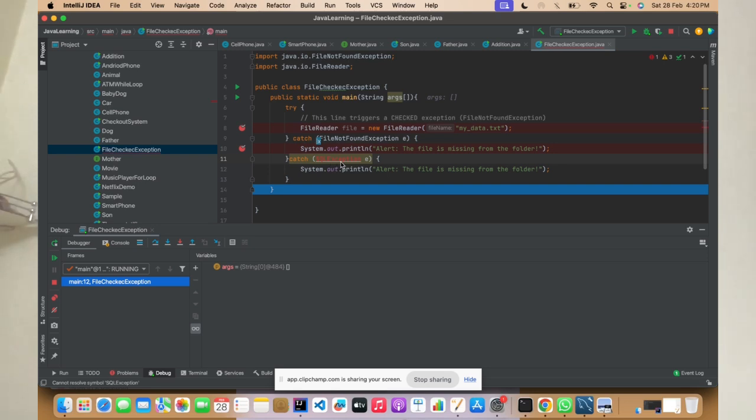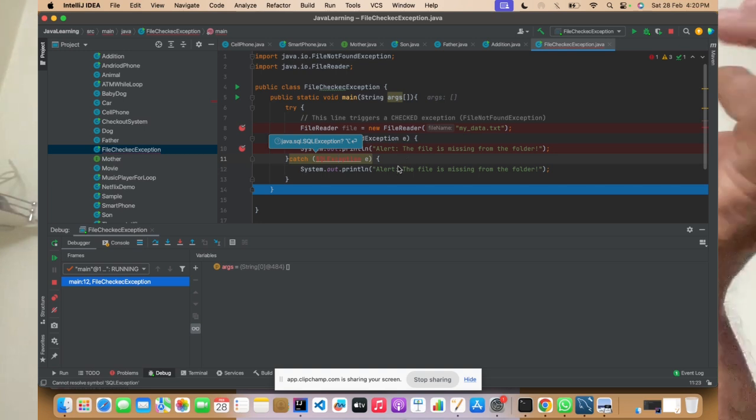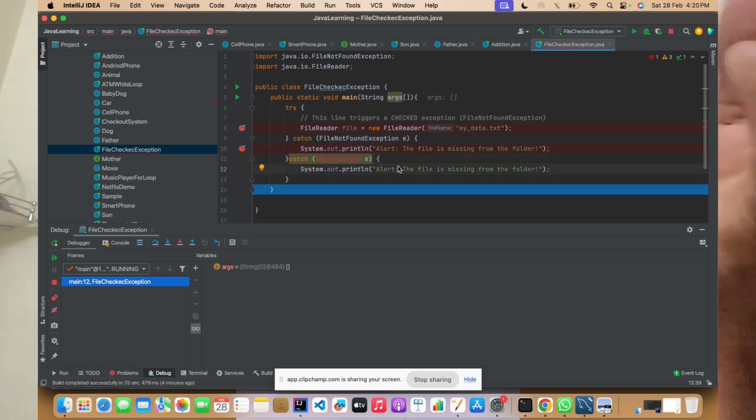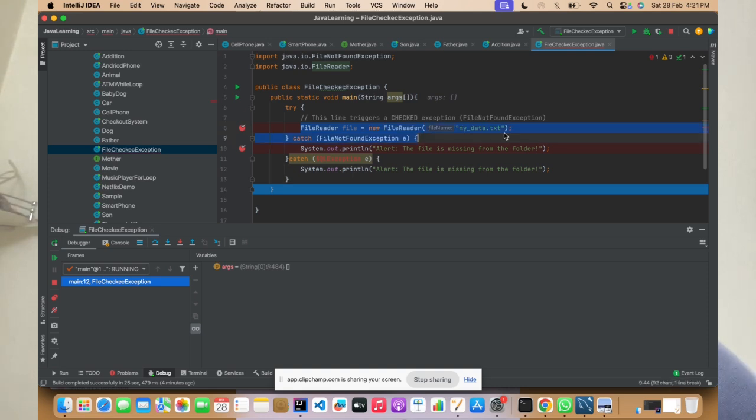So what is a compile time exception? An exception which will be handled at compile time. The best examples are FileNotFoundException or SQLException. The code which is trying to throw an exception, you write it in the try block, and once that exception is thrown, you handle that error by surrounding it using the catch block, right?